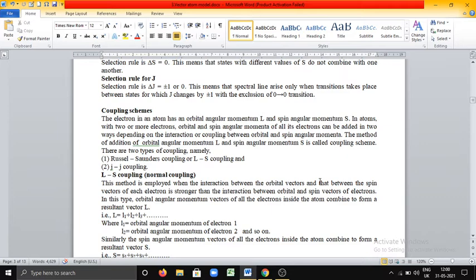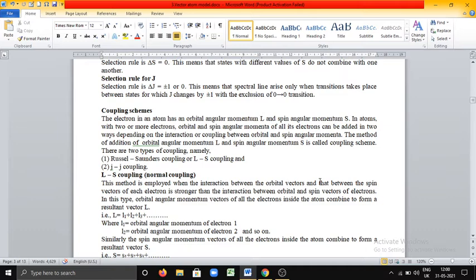What is this coupling scheme? All of us know that the electron in an atom has an orbital angular momentum L and spin angular momentum S. In atoms with two or more electrons, the orbital angular momentum and spin angular momentum of all its electrons can be added in two ways, depending on the interaction or coupling between orbital and spin angular momenta.